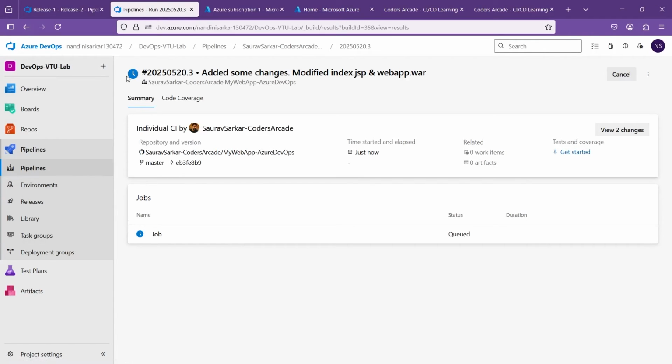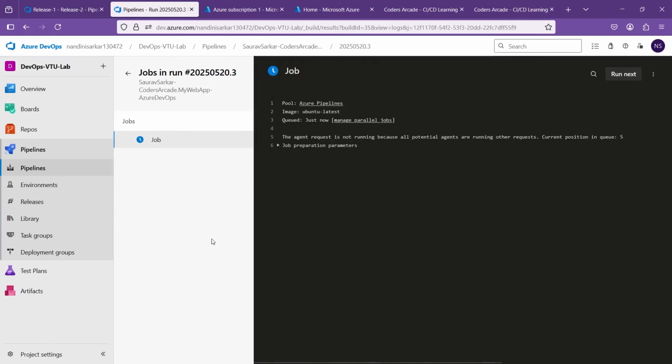So you understood, as soon as you trigger one push in GitHub, it will trigger this pipeline. That is why it is called CI/CD pipeline. You don't even have to go and do it manually. It will automatically happen. So it is showing you a queue. See, current position in queue 5. So it is waiting. You are in queue number 5. As soon as it finds a free agent in Azure in the cloud, it will automatically start that.